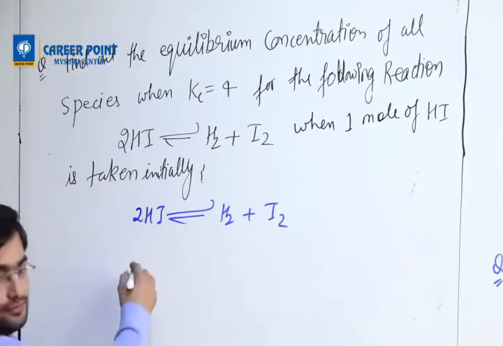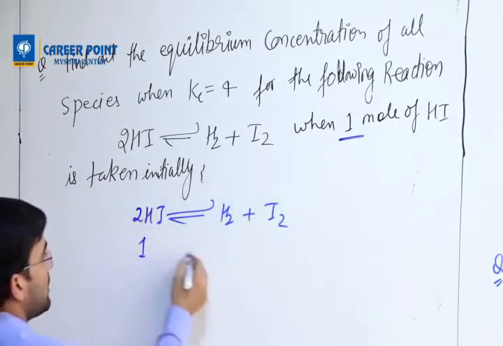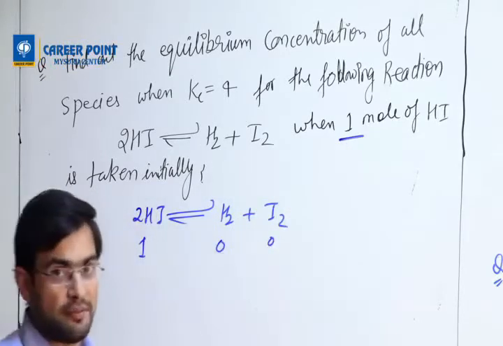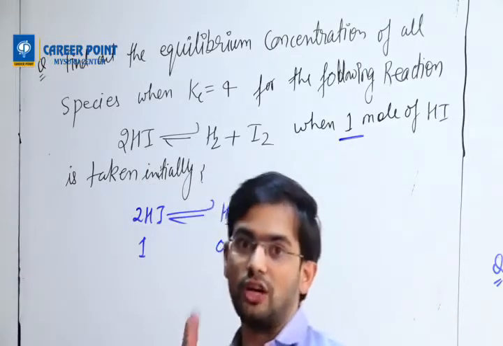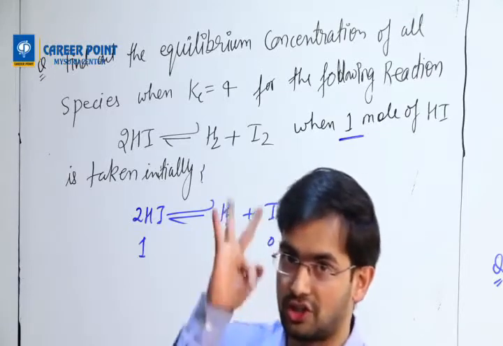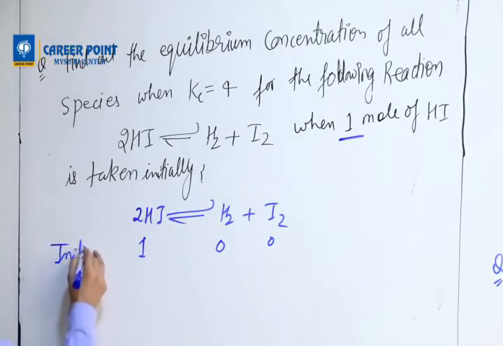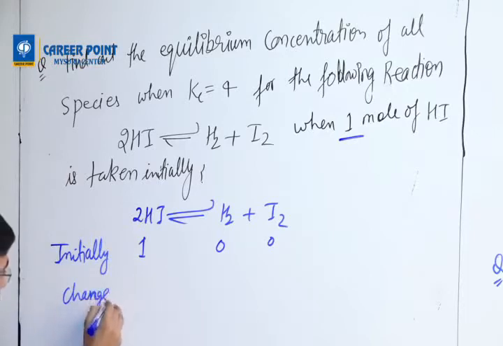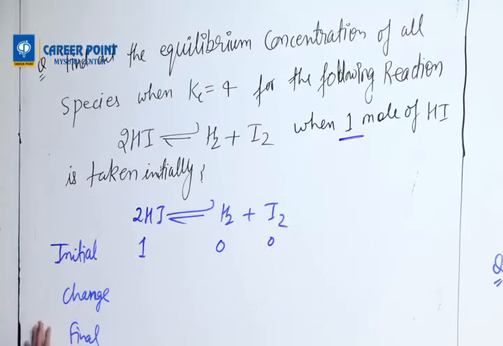Okay. So now what happens is this. They are taking initially 1 mole, so I will take 1, 0, 0. Whenever you solve a chemical equilibrium problem, there are 3 steps you will always follow. Listen very carefully. What are those 3 steps? The 3 steps are initial, change, final. Initial, change, final. These are the 3 steps.